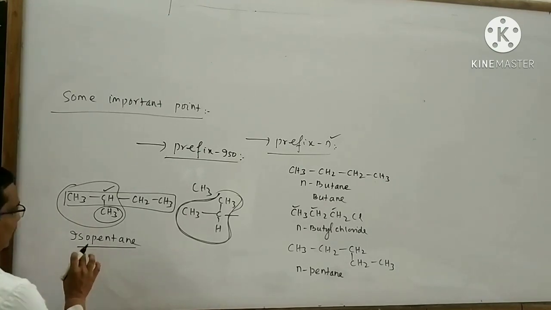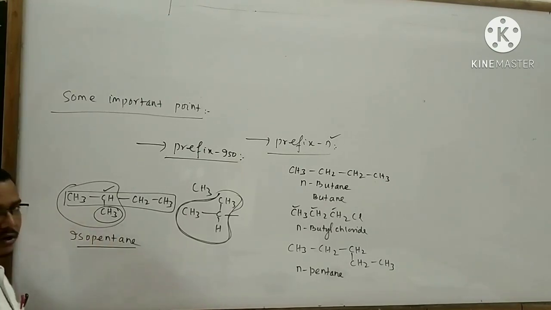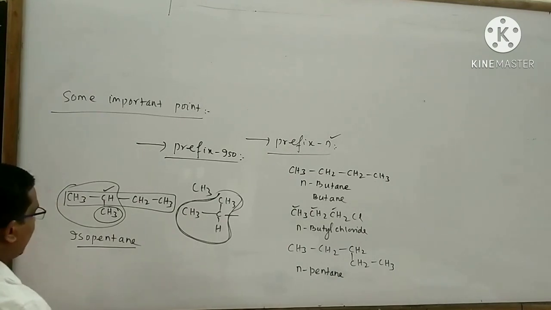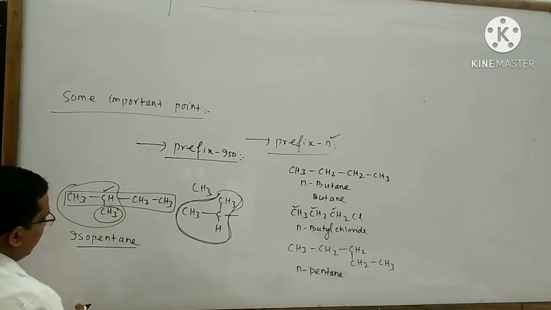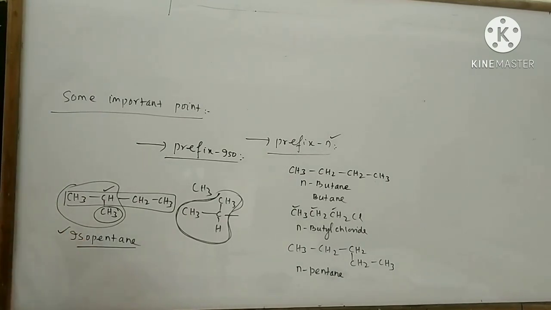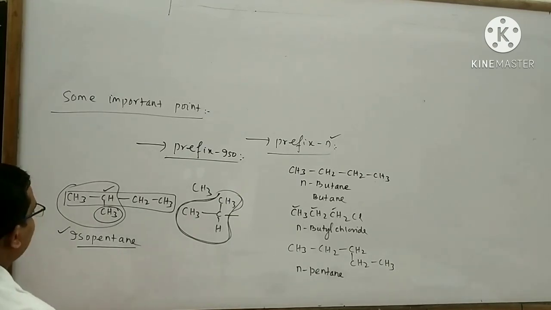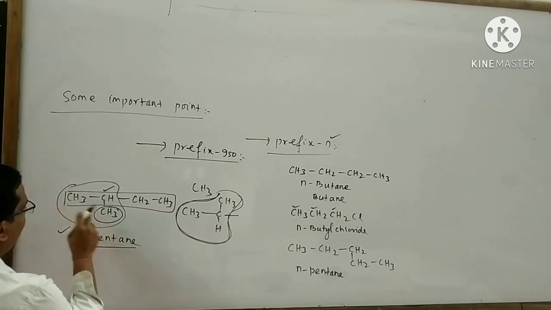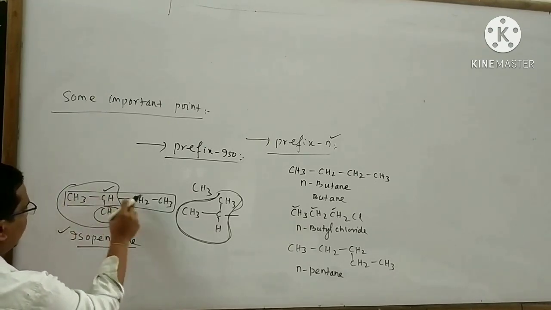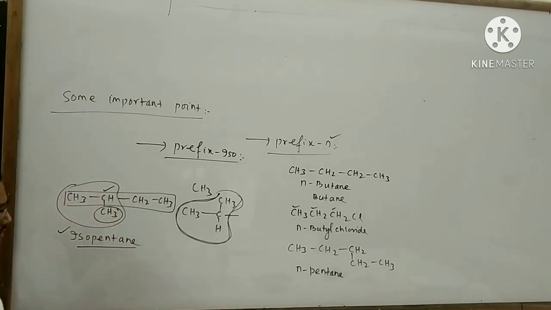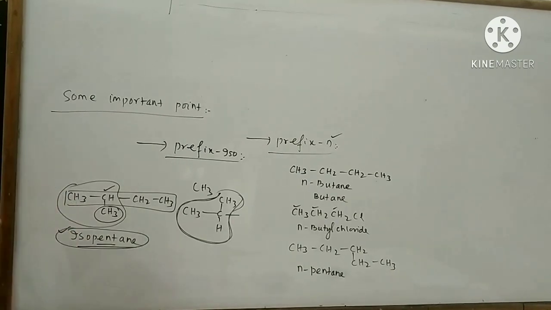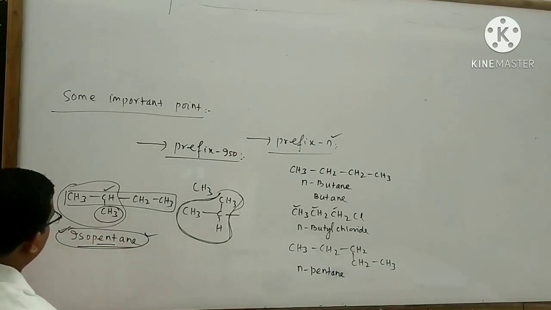That means for naming such a compound by the help of iso, we generally follow some IUPAC rule. Look at that, here 5 carbon atoms are present, 1, 2, 3, 4, 5. So the word pent is used. This is the semi-systematic name of this organic compound.